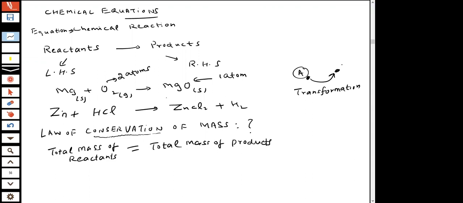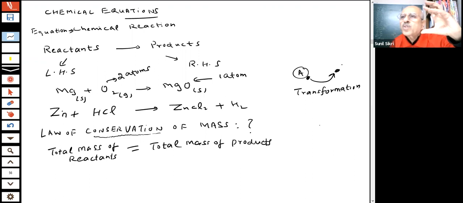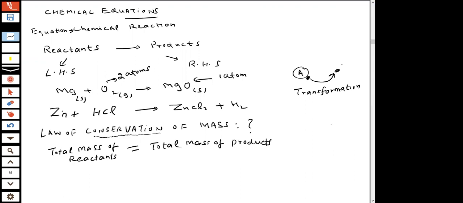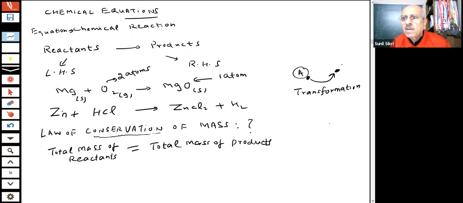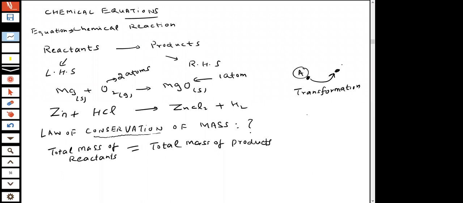If I do the reaction in a closed way, I close it, student. If I do a reaction in the open, what will happen? The gas will go in the atmosphere. But supposing I do my reaction in a closed vessel, something like this.